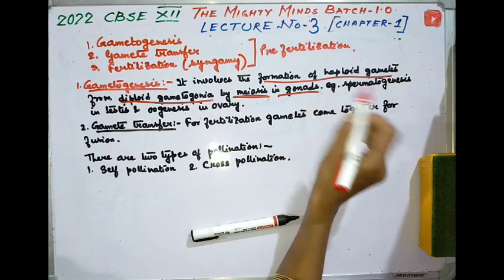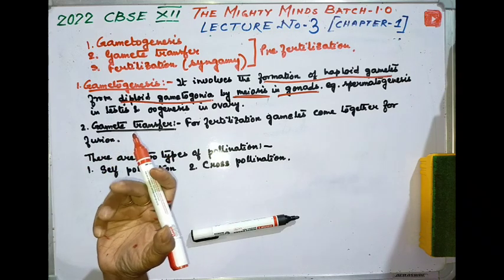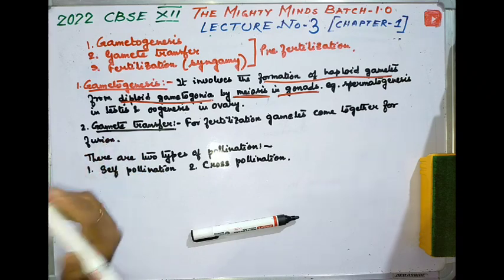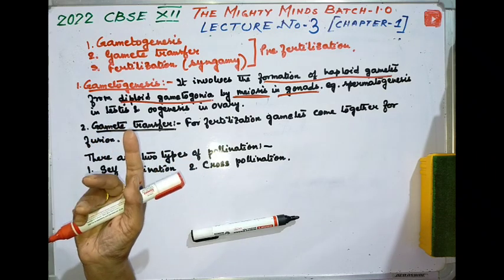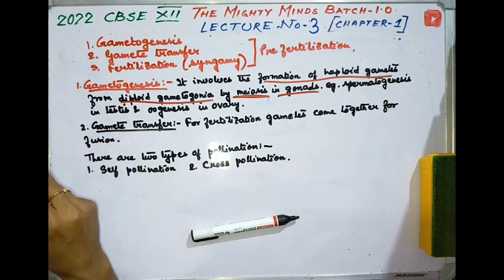In gonads, for example, spermatogenesis occurs in the testes and oogenesis in the ovary. Now, male gametes and female gametes are always haploid. Gametes are always haploid. Male gametes, female gametes, whatever they may be, are always haploid. They may arise from a haploid or diploid parent body.